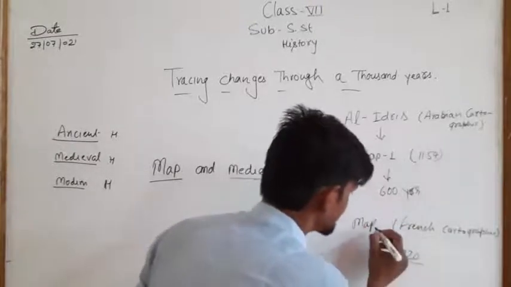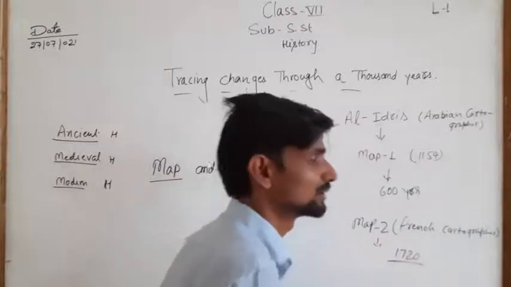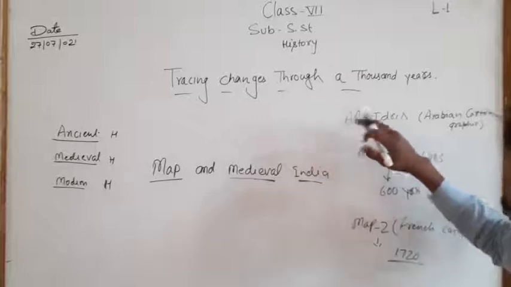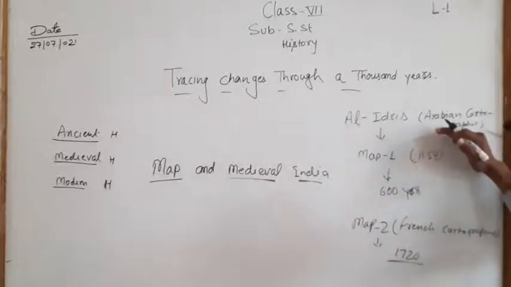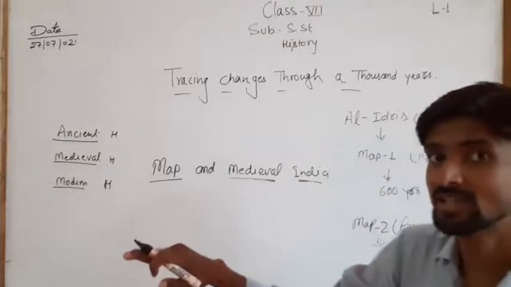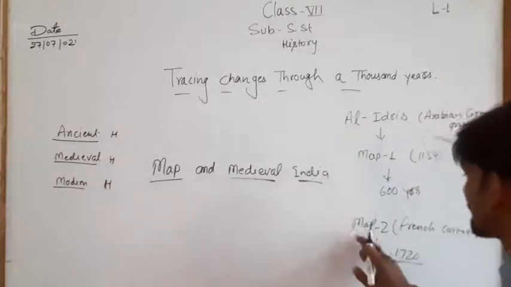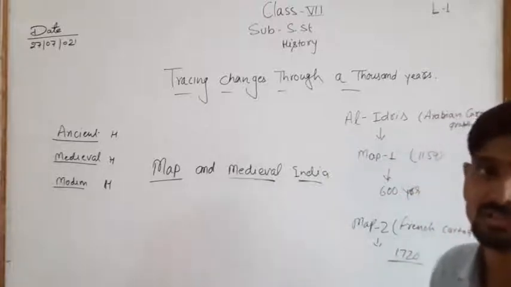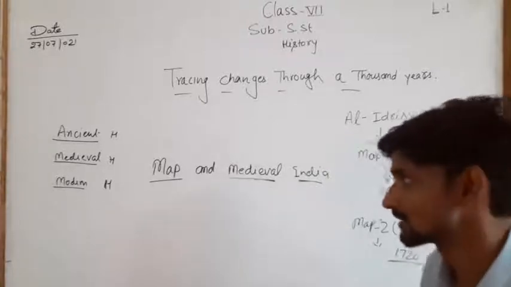Clear? And its name was map 2. Clear? So Al-Idris was the Arabian cartographer, so they used the Arabian language in map 1, and the French cartographer developed map 2. They used the French language in the cartography.